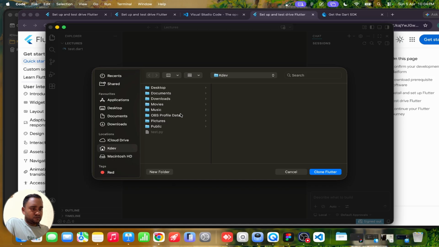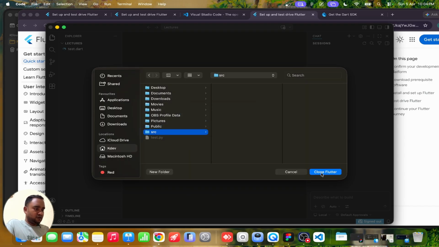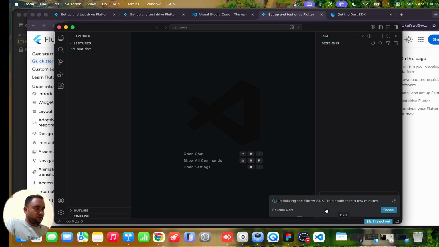So we will go into our home folder, and here we'll create one more folder which is src, and here we will click clone Flutter. So we have to wait till the end. So downloading started. Once the download is completed, we have to set the path for that, so that VS Code can know where the Flutter SDK is located. Here you can see our SDK is almost downloaded, and it is showing initializing the Flutter SDK. It will take a few minutes, so we have to wait for that.